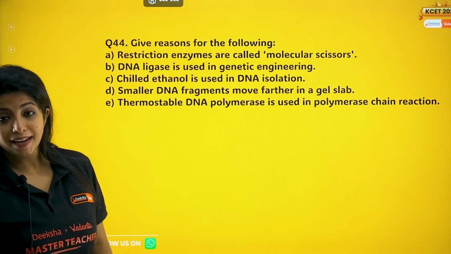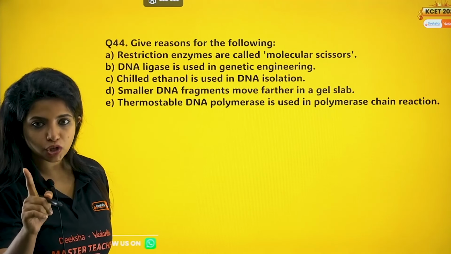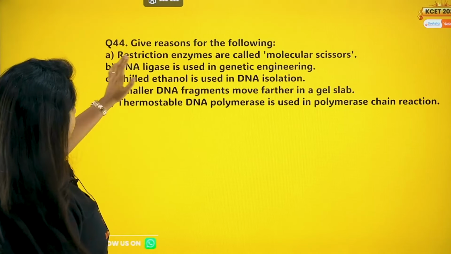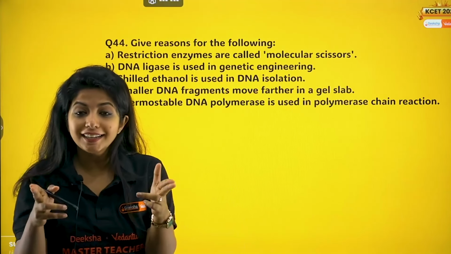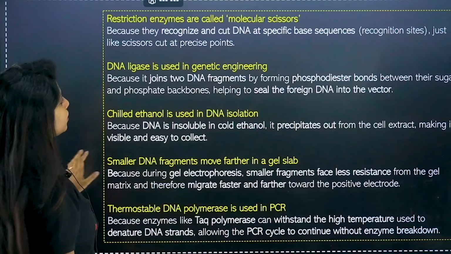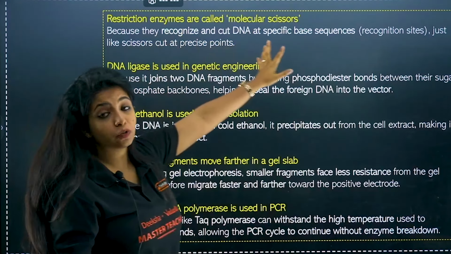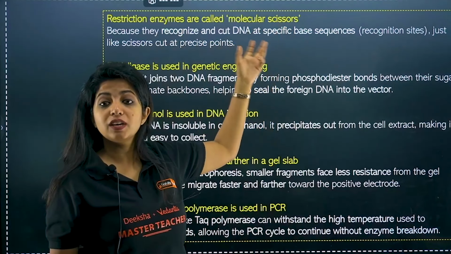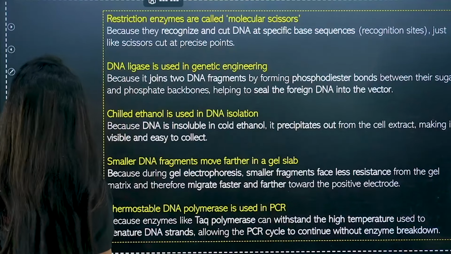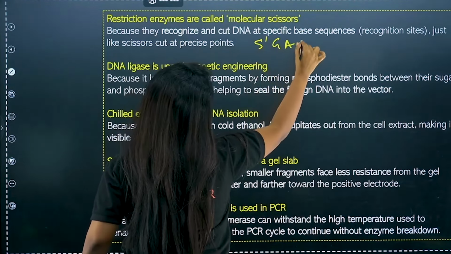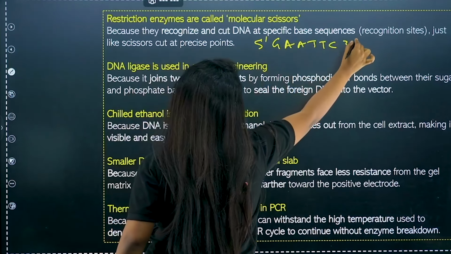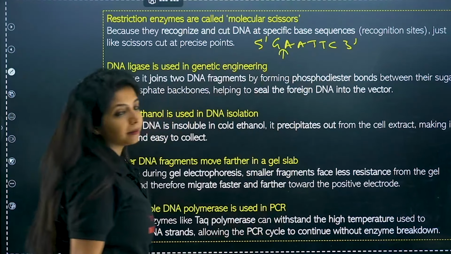Now this I assume is the last question. After that you just have one MCQ for the visually challenged children. So give reasons for the following. Restriction enzymes are called molecular scissors because they cut the DNA. They are the ones responsible for cutting the DNA at specific sequences. Give an example of EcoR1. EcoR1, my dear children, has a restriction site of 5'-GAATTC-3'. It makes a cut between G and A.